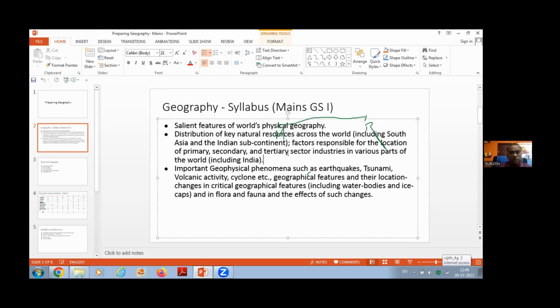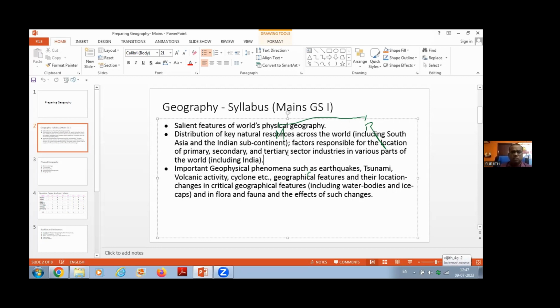In preparing these 2 questions, high current affairs significance is attached. Totally, if you take primary, secondary, and tertiary, you will have a list of around 10 industries, not more than 10. If you prepare all those 10 industries, it is enough. That is the way of doing this. If you want me to name the secondary sector industries, yes: iron and steel, semiconductor industry. Give more significance to these.